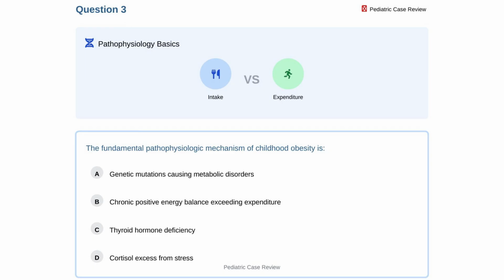What is the fundamental pathophysiologic mechanism of childhood obesity? Option A, genetic mutations causing metabolic disorders. Option B, chronic positive energy balance exceeding expenditure. Option C, thyroid hormone deficiency. Option D, cortisol excess from stress.